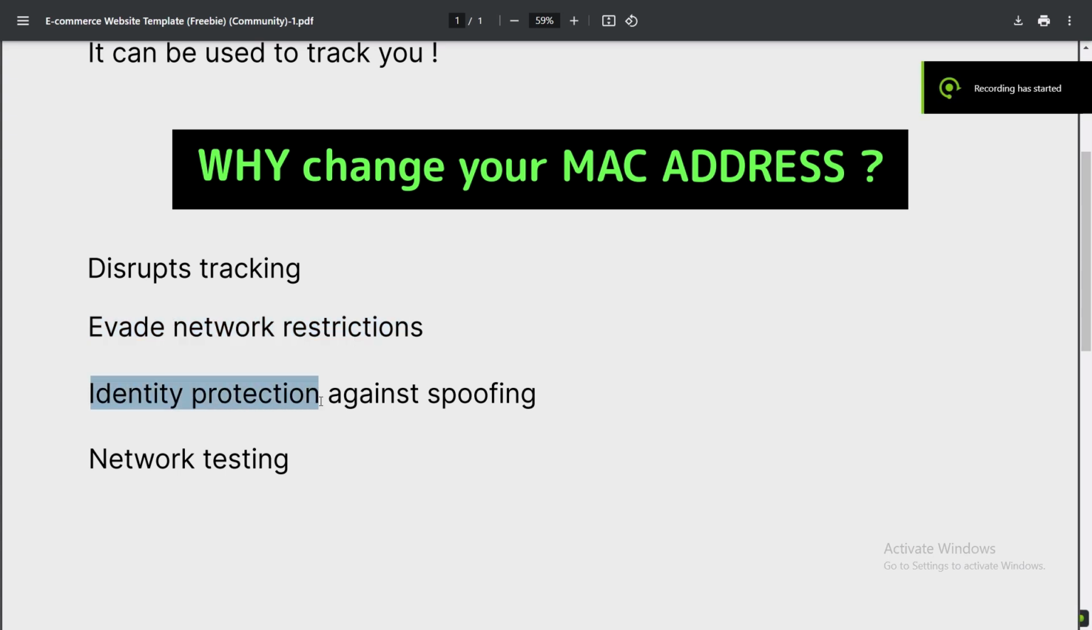Third, identity protection against spoofing. Hackers can use your MAC address to steal your identity on a network. By regularly changing it, you reduce the risk of being targeted.